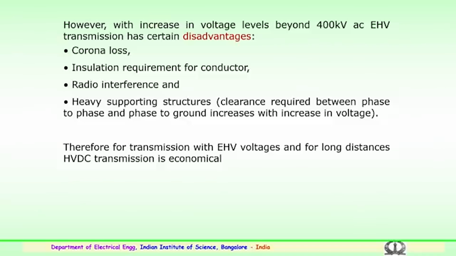Apart from that, going for AC above 400 kV, we have to have heavy supporting structures, where clearances are required between phase to phase conductors and phase to ground depending upon the increase in voltage. Therefore, for transmission at extra high voltages and over long distances, HVDC lines are becoming more economical, and high voltage DC lines are being adopted across the globe.